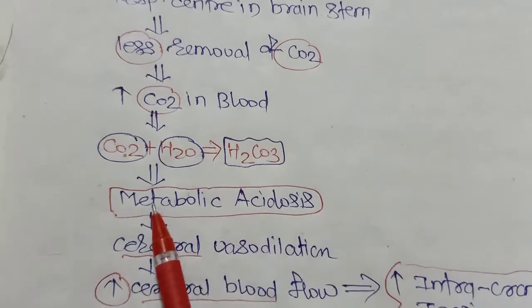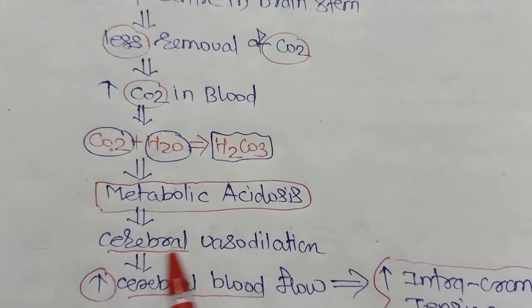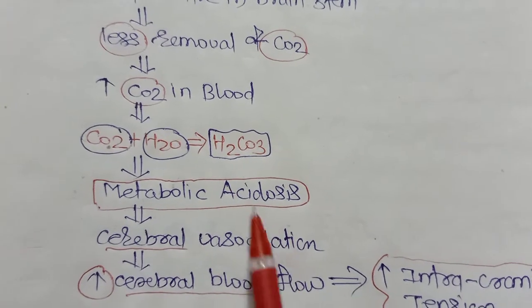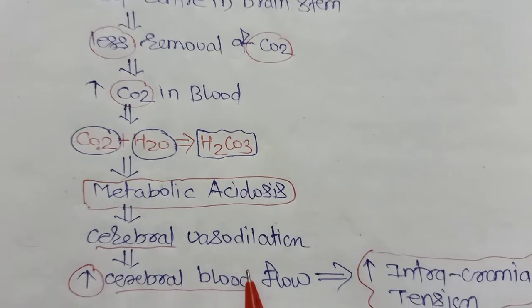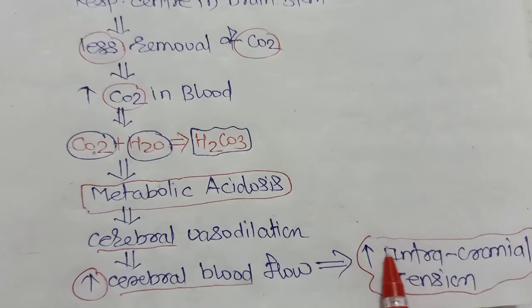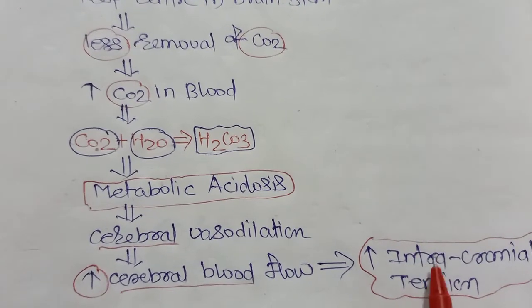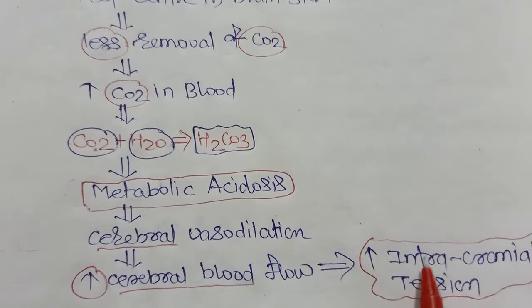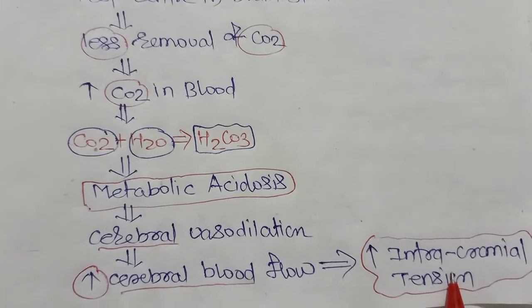Because of this metabolic acidosis, cerebral vessels get dilated, or cerebral vasodilatation occurs, and cerebral vasodilatation may lead to increased cerebral blood flow, and that may lead to increased intracranial tension or intracranial pressure. And that's why morphine is contraindicated in head injury, because it increases the intracranial tension or intracranial pressure.